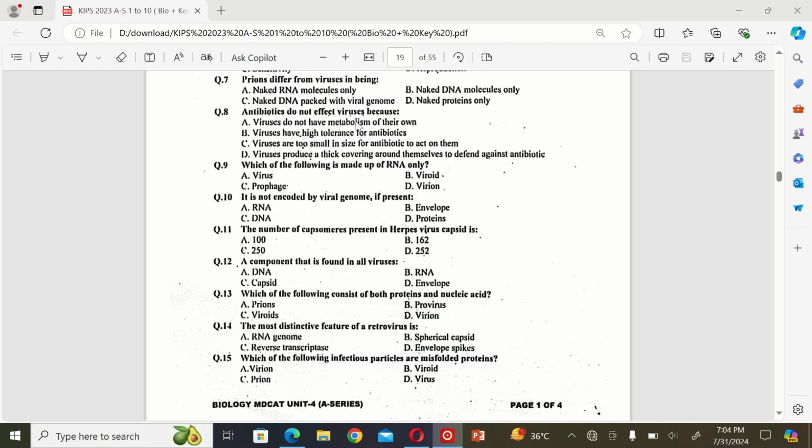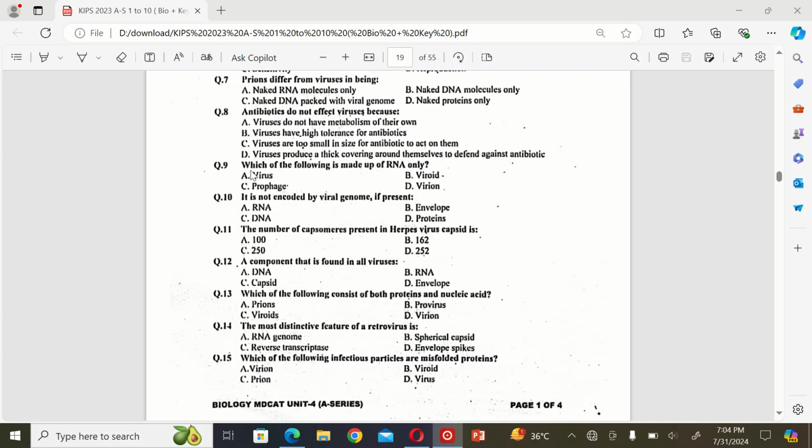The next MCQ is: antibiotics do not affect viruses because A. viruses do not have metabolism of their own, B. viruses have high tolerance for antibiotics, C. viruses are too small in size for antibiotic to act on them, and D. viruses produce a thick covering around themselves to defend against antibiotics. So the correct option is A. Viruses do not have metabolism of their own.